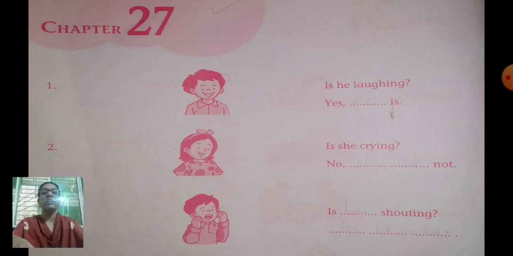Okay? The first one. Observe the picture properly and see what is the question asked. Is he laughing? See the picture properly. Is he laughing? Do you agree that he is laughing?